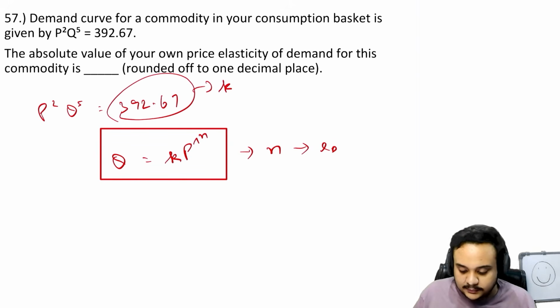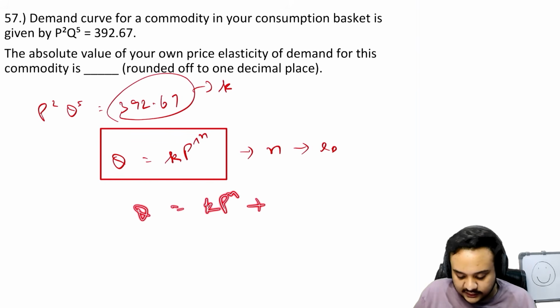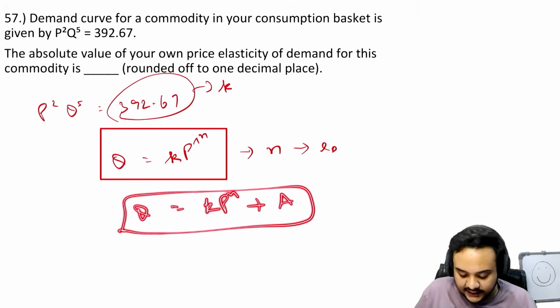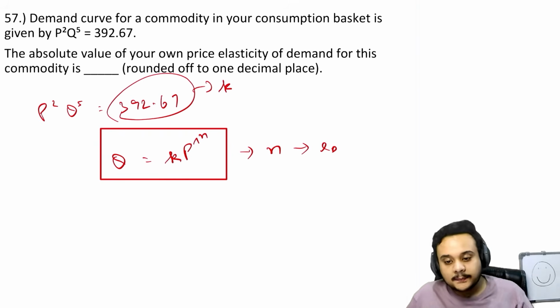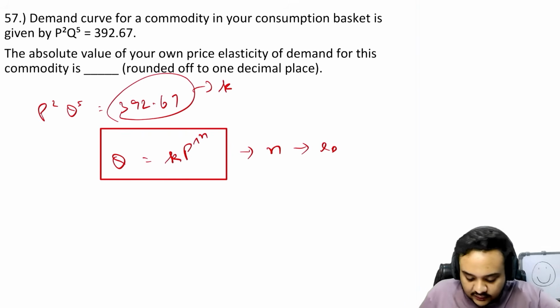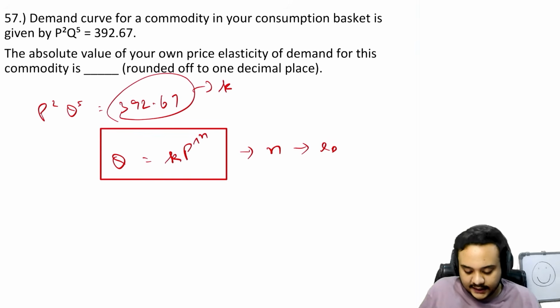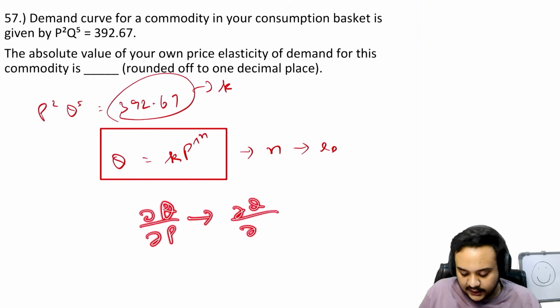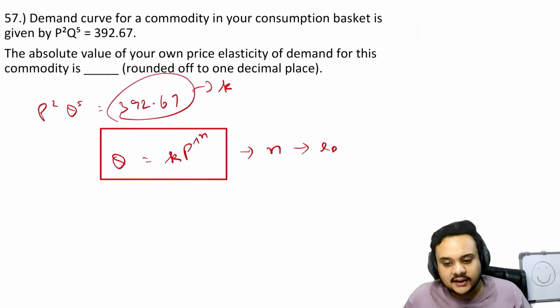So this method will not work if you have the demand equation in a form where you have an added constant. Then you have to go the conventional method: first find q in terms of p, then take the partial derivative, multiply it with p upon q, and solve it just like we did the last question.